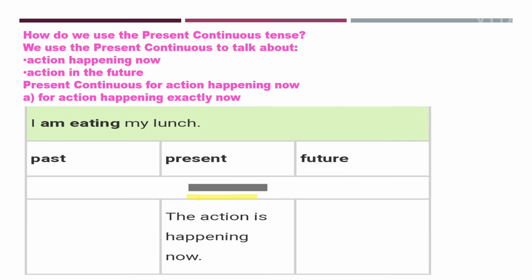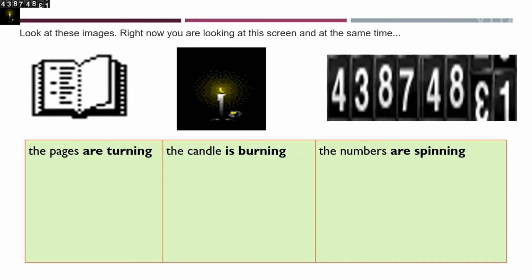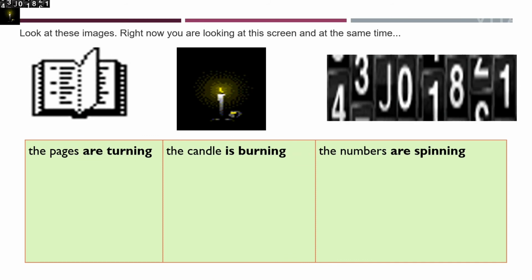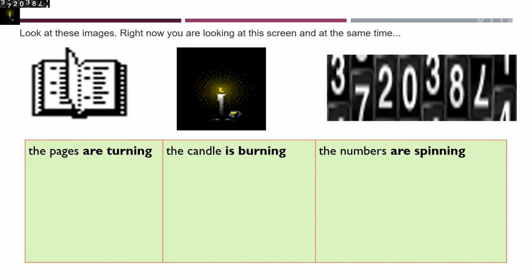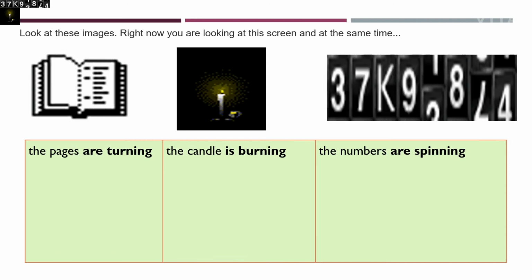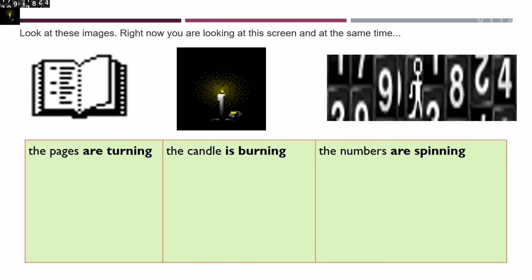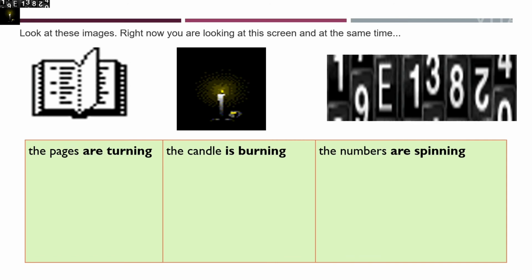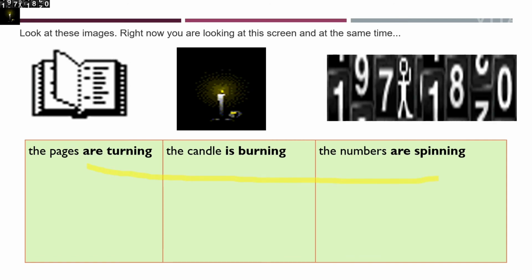See, in the past no action was going on. Yes, in the future also no action is going on. But yes, in the present the action is going on at the time of speaking. So here you will be using present continuous tense. Clear? Again you can see these images. When you are seeing these images, the action is going on. So in such cases you will be using present continuous tense.